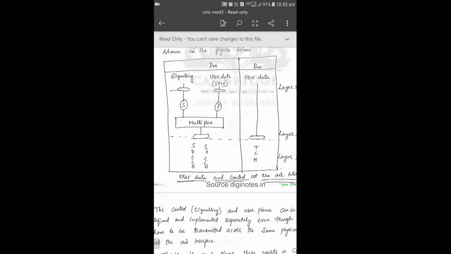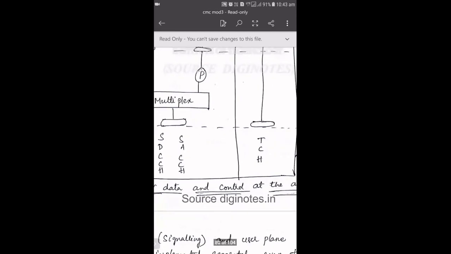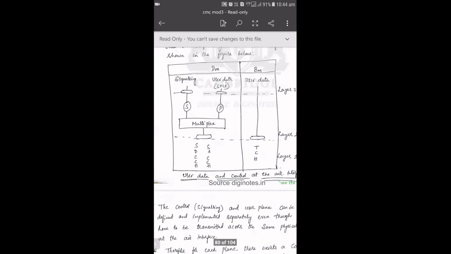That is the reason under signaling I have specified only two channels here, SDCCH and SACCH. I have not specified any other channels here. It is because the standalone channel will function independently and SACCH will function along with your TCH. That is the reason we need not specify all the channels here. In the next class we'll discuss one more diagram with all the other channels. But here, as I told, we are discussing briefly with respect to the user plane. Hence, we'll take only the associated or dedicated channel under signaling and the traffic channel under traffic.